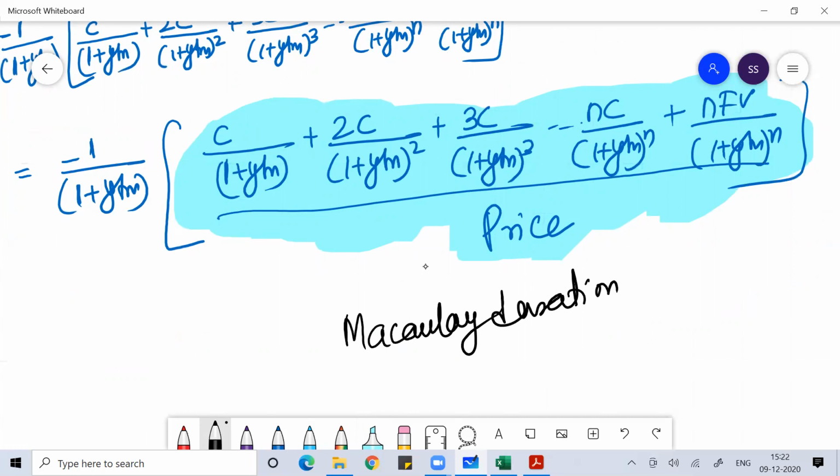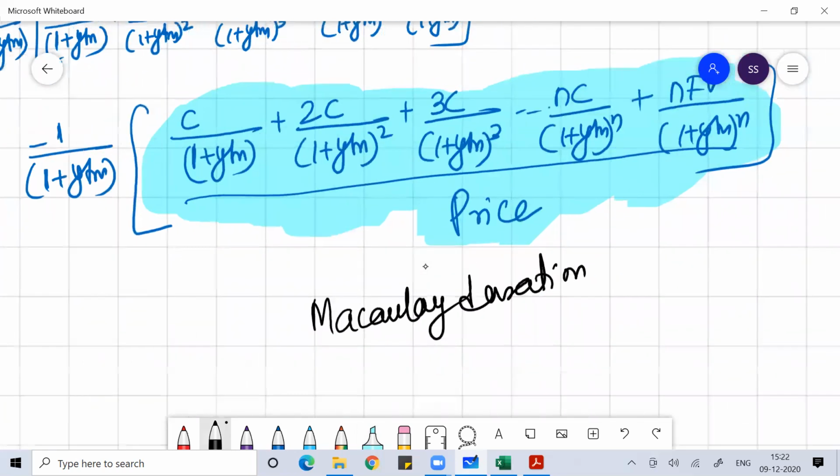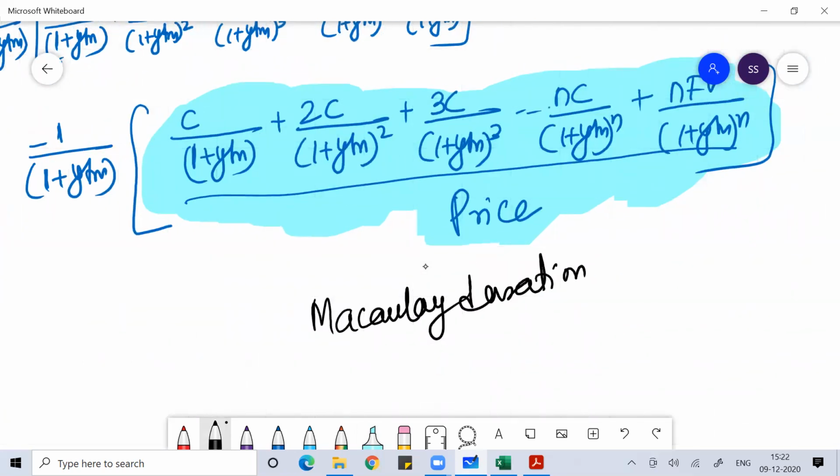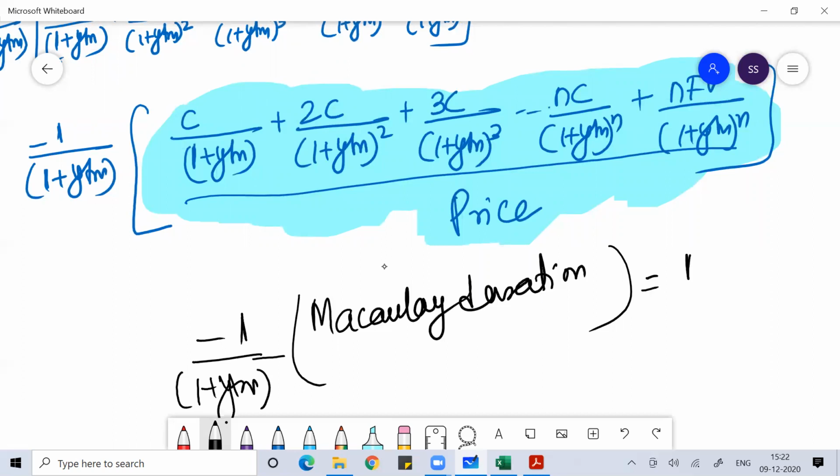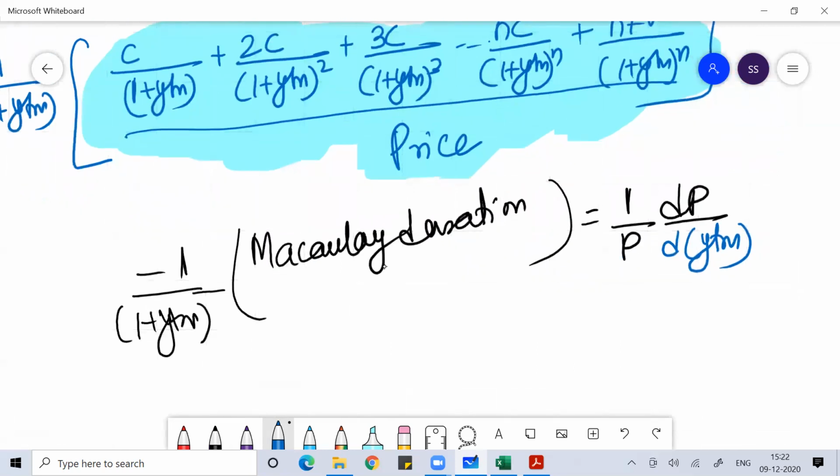So in place of that you can write Macaulay duration. So minus, you can write, this is minus 1 by 1 plus YTM, and that will be equal to 1 by P dP by d of YTM. Now this what you see is called modified duration.